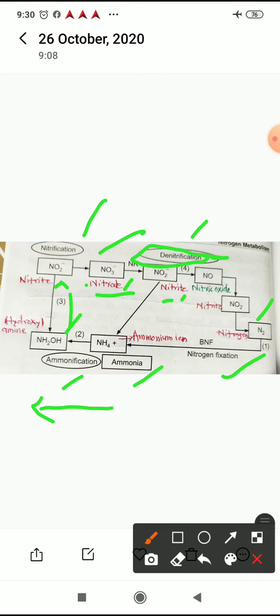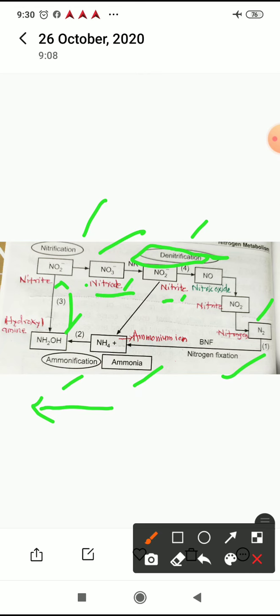So denitrification occurs in nature due to presence of bacteria like heterotrophic Micrococcus type of bacteria, or also there are many Pseudomonas type of bacteria, and they are involved in the process of denitrification.